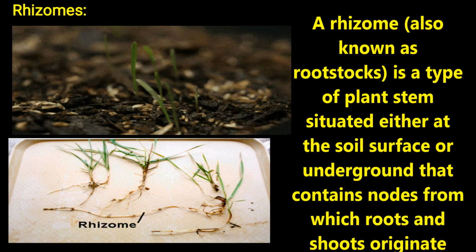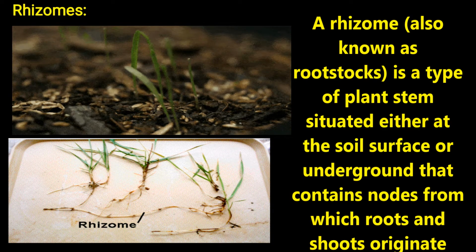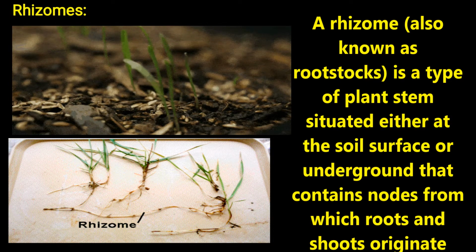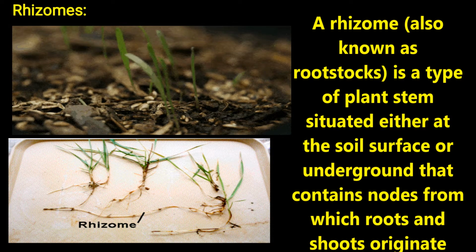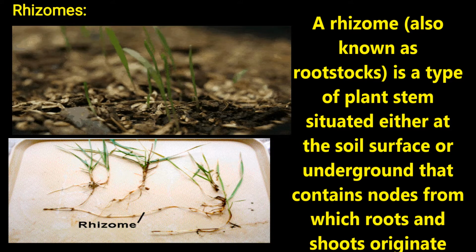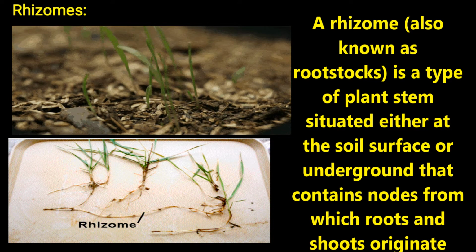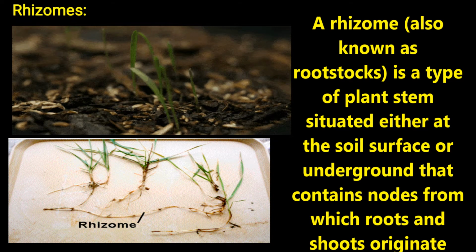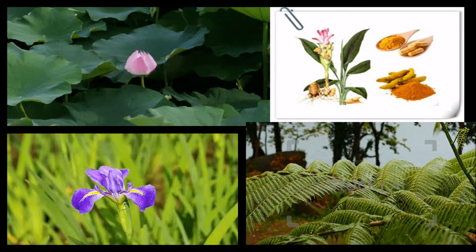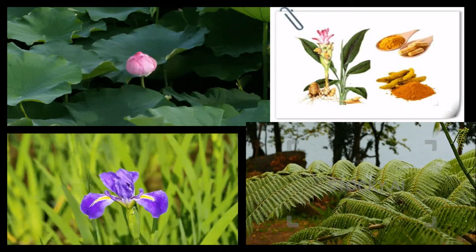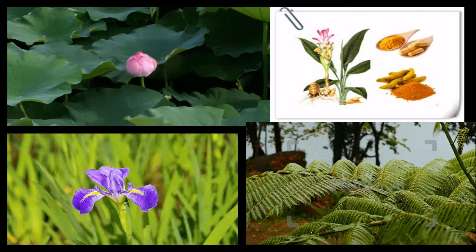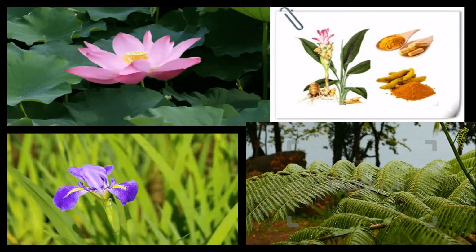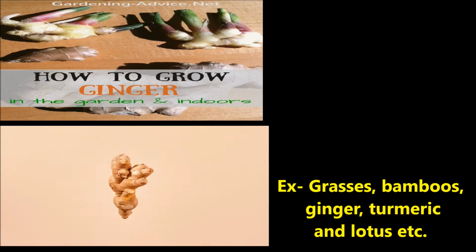A rhizome is a type of plant stem situated either at the soil surface or underground that contains nodes from which roots and shoots originate. Rhizomes are unique in that they grow horizontally, permitting a new shoot to grow up out of the ground. New roots and shoots form at the nodes, and the shoots grow upwards to form new plantlets. Later, the bud grows out to form new rhizomes. Examples of rhizomes are ginger, turmeric, lotus, grass, potato, etc.